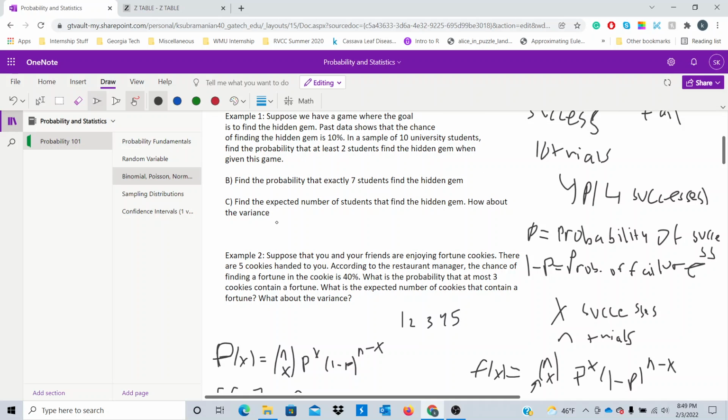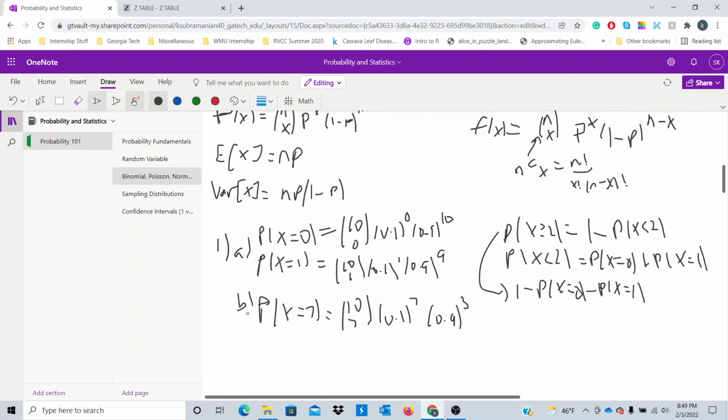Okay, part C. Let's find the expected number of students that find the hidden gem. And how about the variance? So in this case, the expected number of students who find a hidden gem is going to be np. And since we have 10 students and the probability of success is 0.1, the expected number of students to find a hidden gem is 1 student.